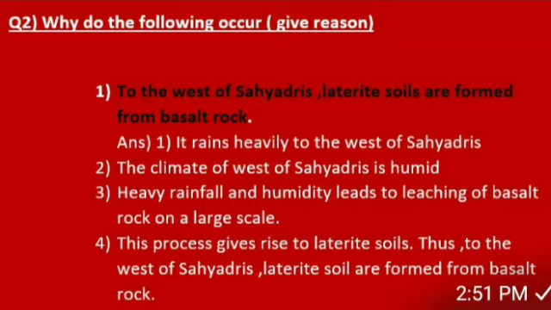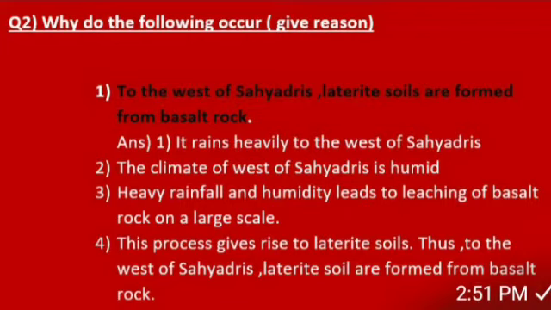It leads to the leaching of basalt rock on a large scale. Because of this, students, it gives rise to laterite soil. This basalt rock, as we have learned, if it comes in contact with different types of climate in a particular region, that same basalt rock gives rise to which soil? Laterite soil. Therefore, students, to the west of Sahyadri, laterite soils are formed from basalt rock.